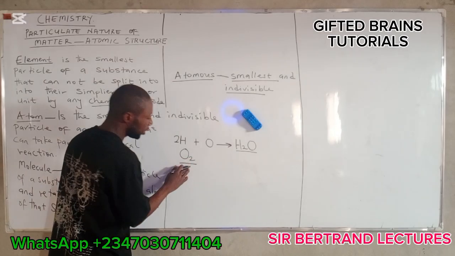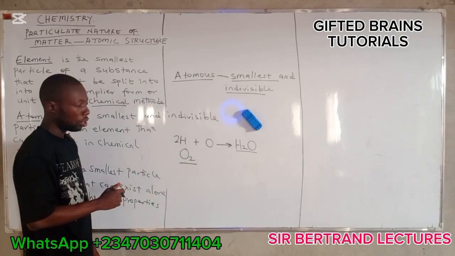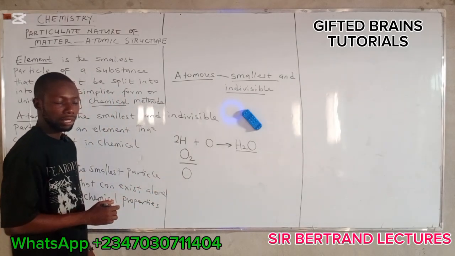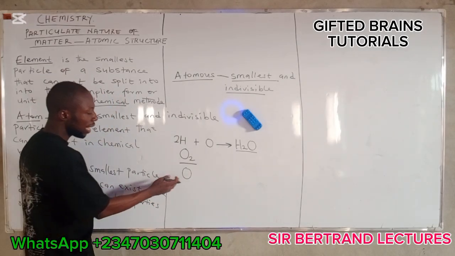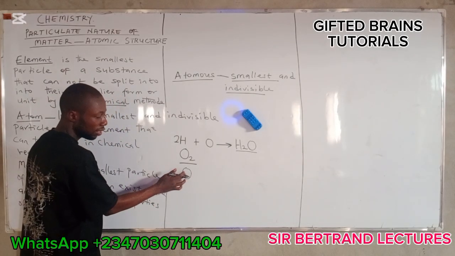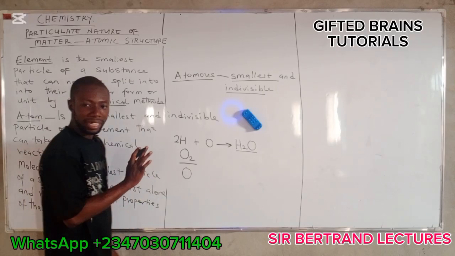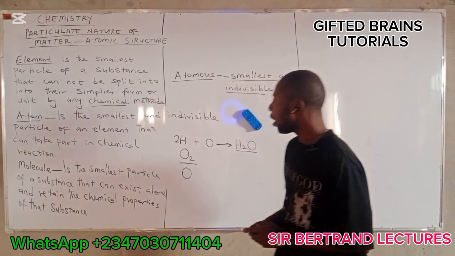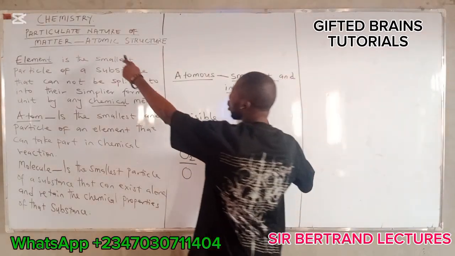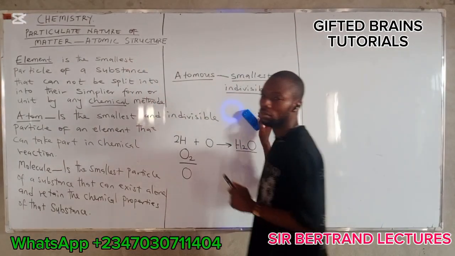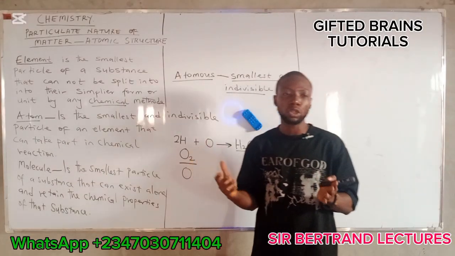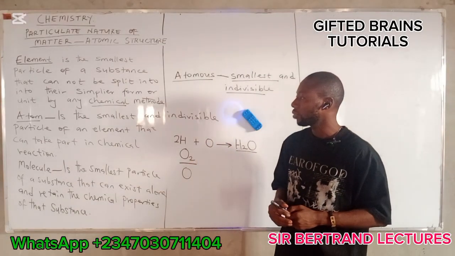You understand? Now, you can have this as a molecule. This is oxygen molecule. All right? Then here is oxygen atom. All right? Take note. Atoms can be represented by the symbol of the element. It's used to represent the atom. Do you understand? Now, let's look at the atomic structure, the structures, the compositions that makes up an atom. Okay?